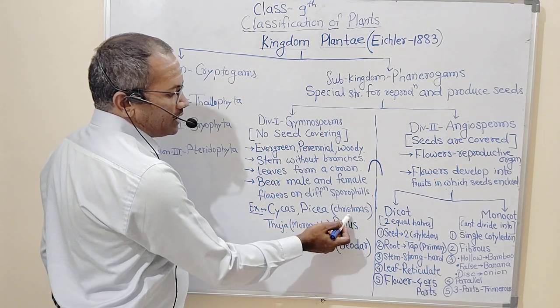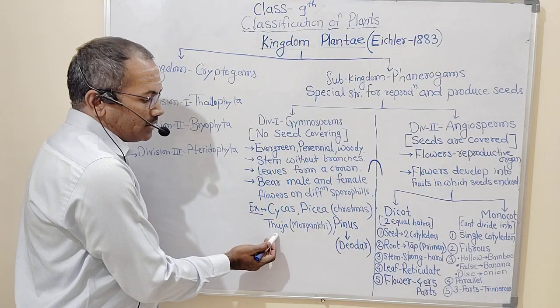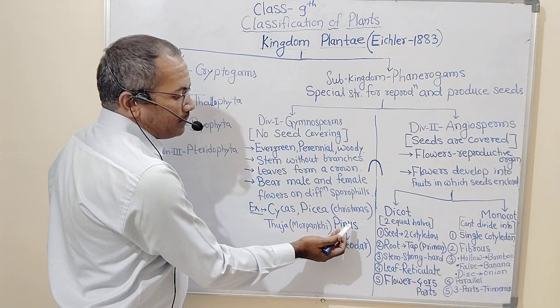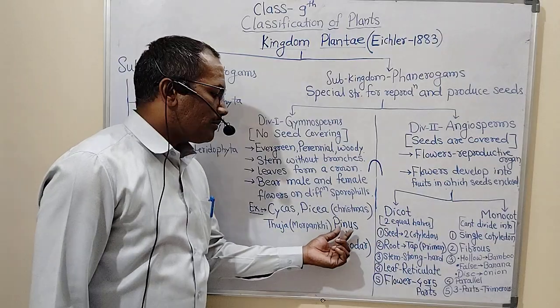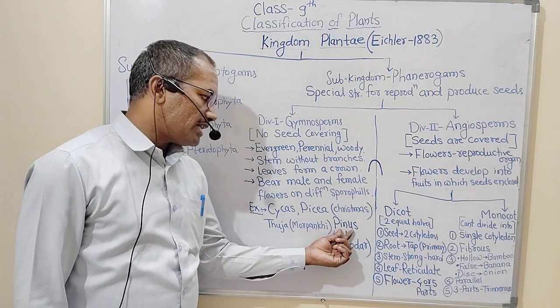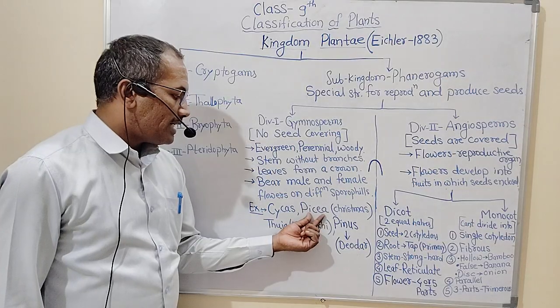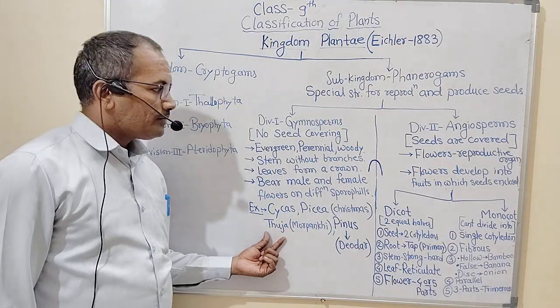Pyxia is also called Christmas plant. Thuja is also called Moorpankhi. Next is Pinus. Pinus is also called Devdar. Means Devdar is the example of a plant which comes under the Pinus category. Christmas plant is the plant which comes under the Pyxia category, and Moorpankhi is the plant which comes under the Thuja category.